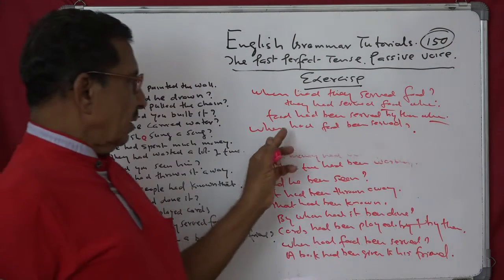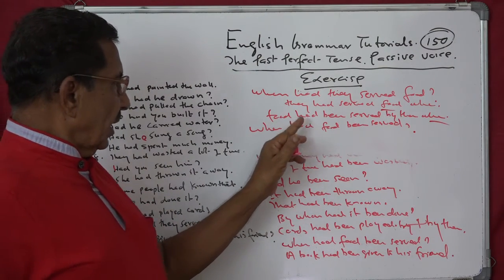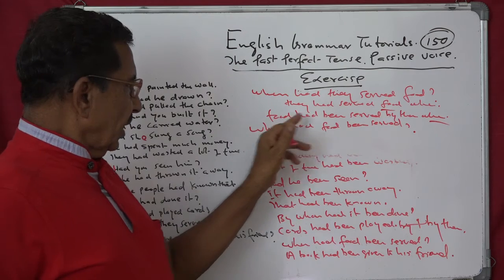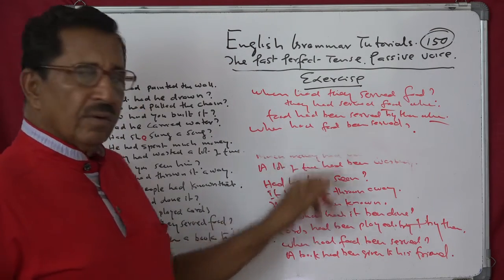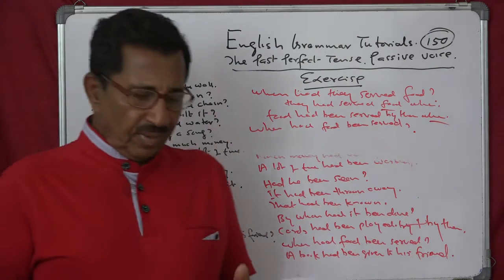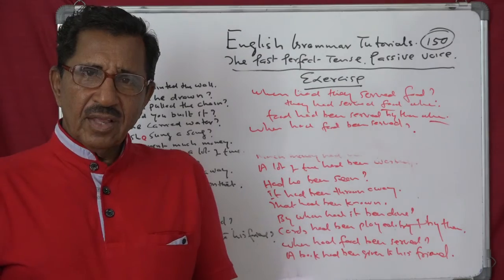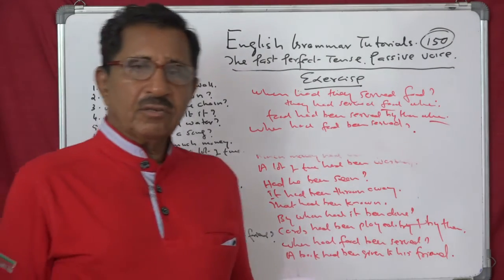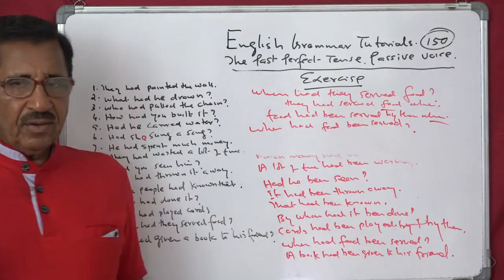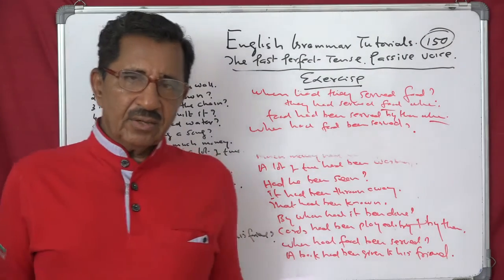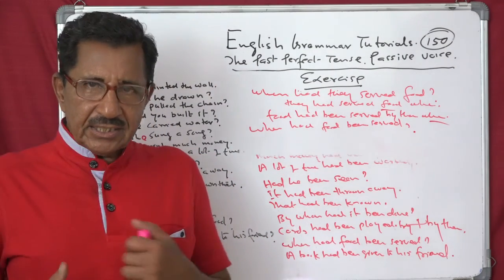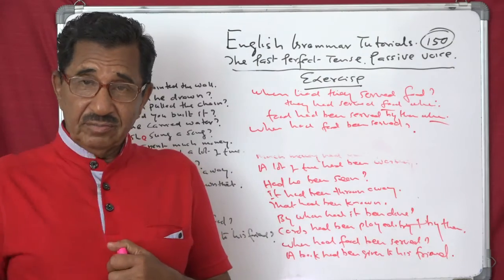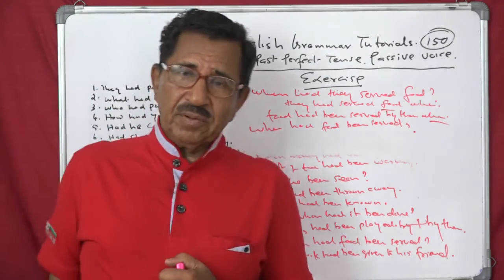So here we can see why we have changed. Why have we changed it from food had to when had food? Because when you make a yes or no question or a WH question, immediately after the question word, the first part of the verb should come. So the same thing you are doing here also. I think now that's clear. Now what is left in this tense is the use, the use of the past perfect tense.